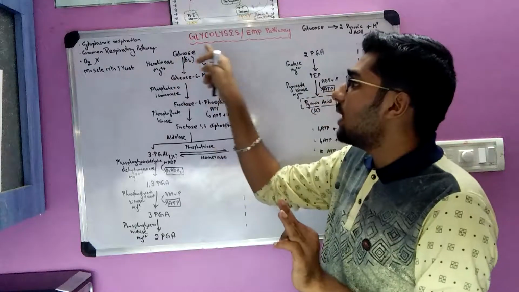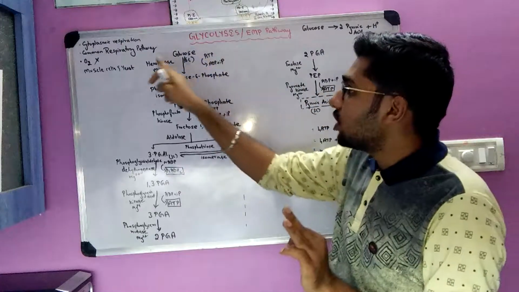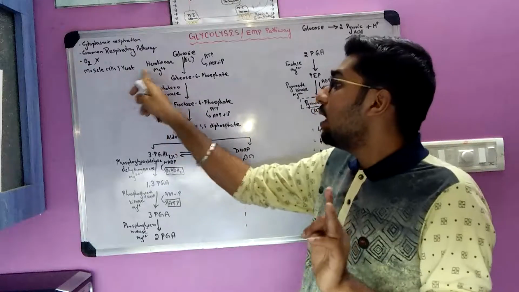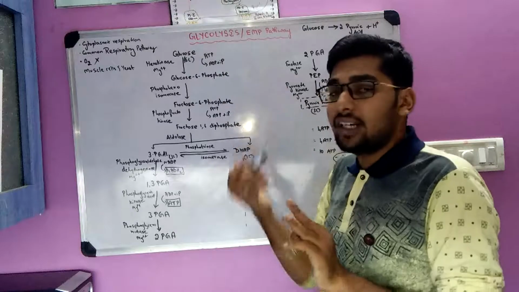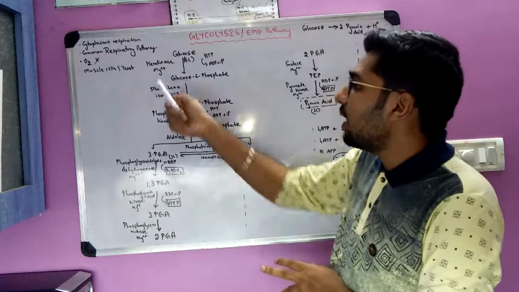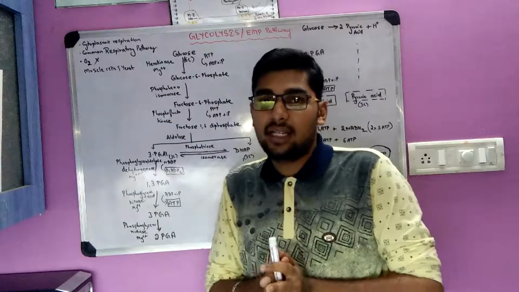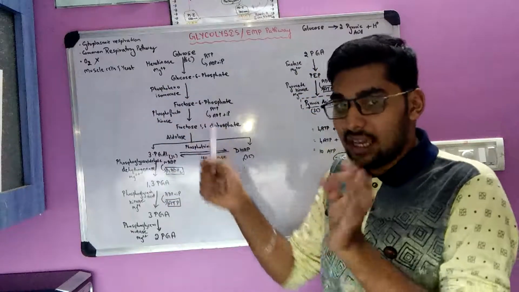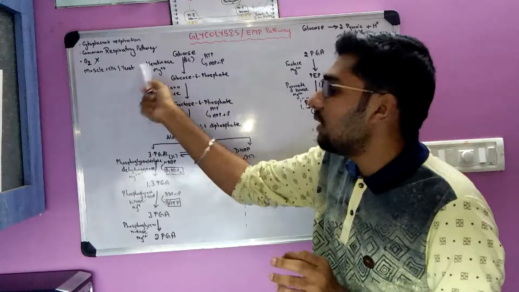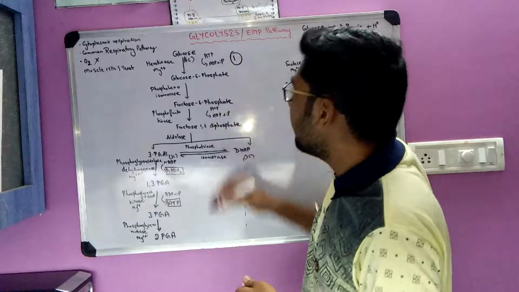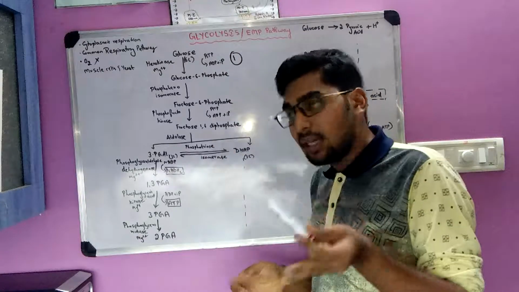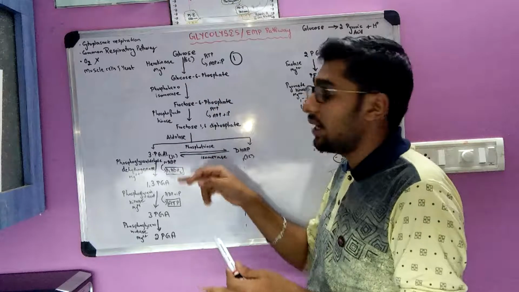So glucose with the reaction of ATP in the presence of hexokinase enzyme becomes glucose 6-phosphate, and ATP gets converted into adenosine diphosphate, and magnesium is needed as a cofactor. The magnesium is an ion that is required as cofactor for the activation of this enzyme. This is the first step. I hope the first step is very clear. So glucose, a 6 carbon compound, is converting to glucose 6-phosphate.